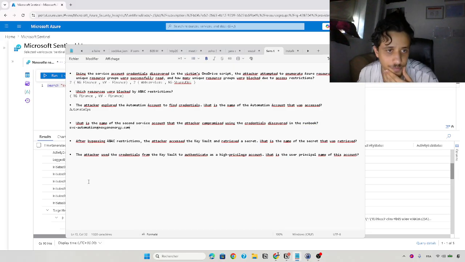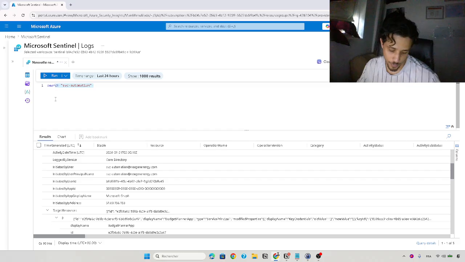Okay, so after bypassing ABAC restriction, the attacker accessed the key vault and retrieved the secret. What's the name of the secret that was retrieved? So here we're gonna try to find. One second. I'm gonna try to find this, and I look for resource.